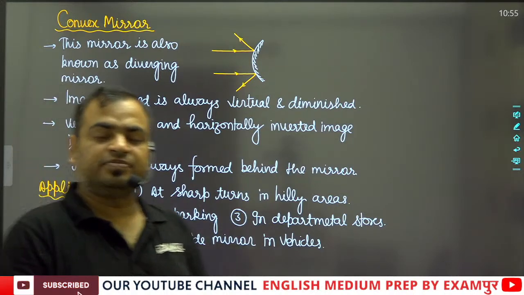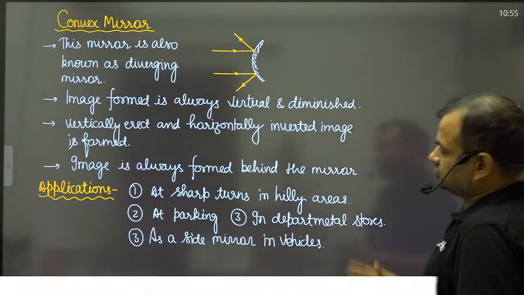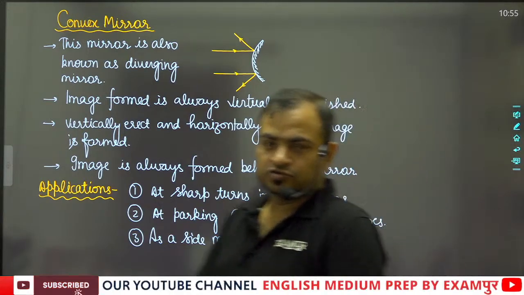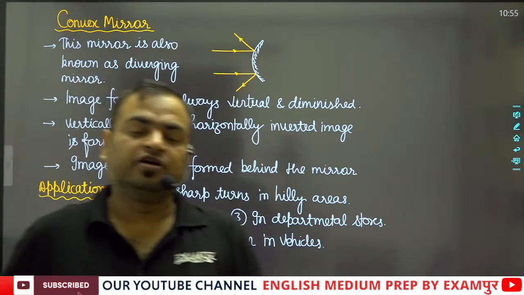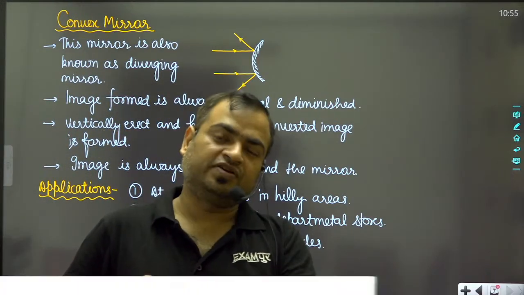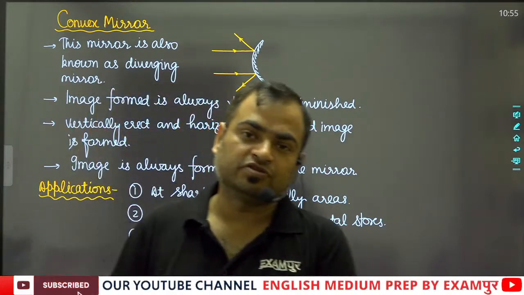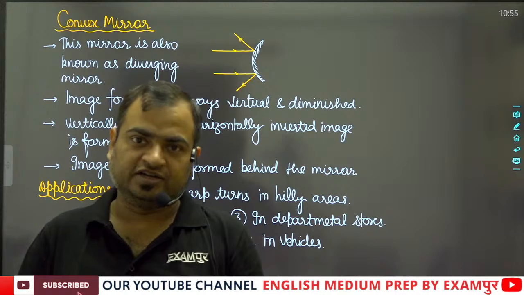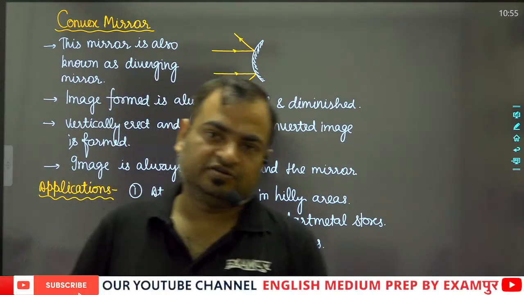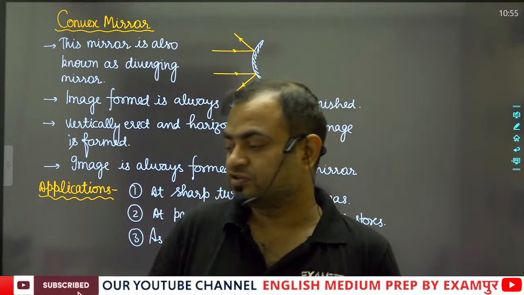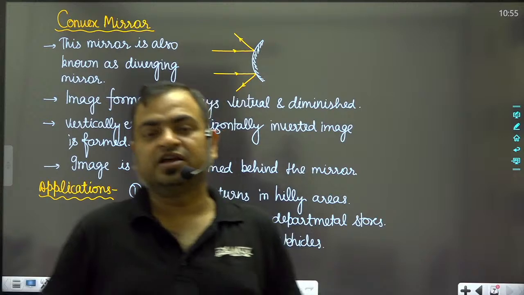So this is the basic application of such a concept. Tomorrow we will start from the same session at the same time. Again, tomorrow we will start the concave lens. Concave lens is very important because it is used widely in our day to day life as well as in scientific technologies. So tomorrow we will discuss the concave lens.